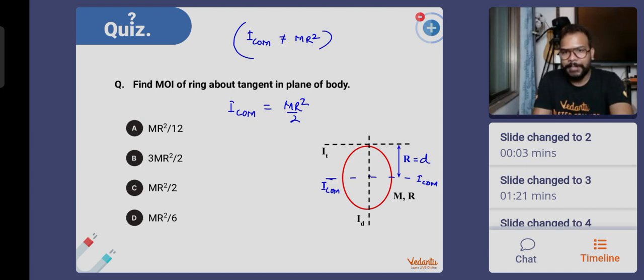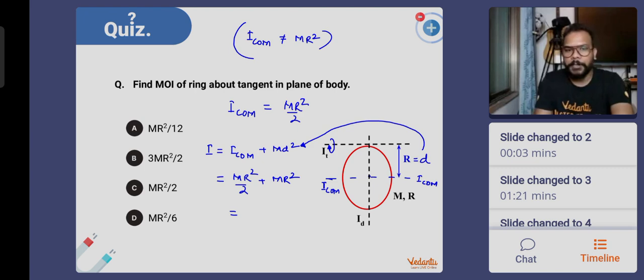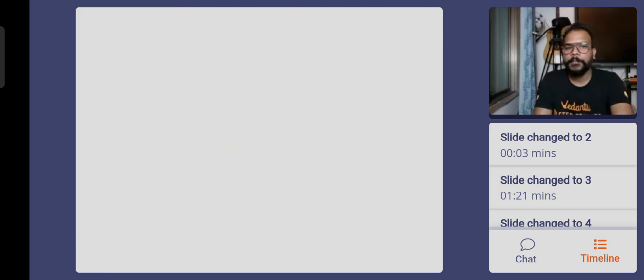This is by which the axes have been shifted. The parallel axes are shifted by d. So I will be equal to I_COM plus Md square. So this is MR square by 2, and d's value is capital R. So MR square, the answer is 3 by 2 MR square. That's your moment of inertia, the answer. Okay, everyone?